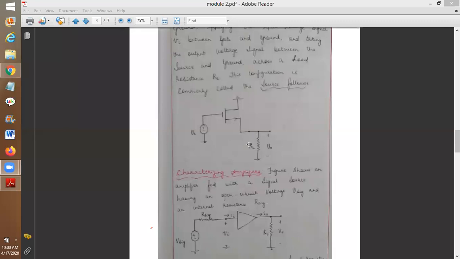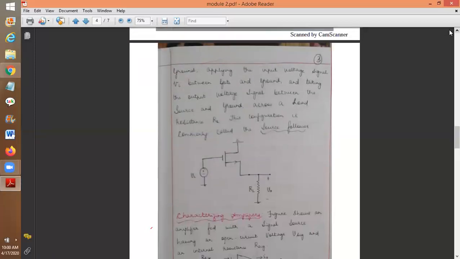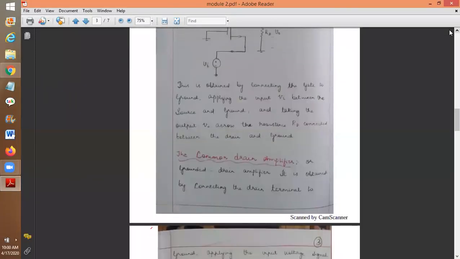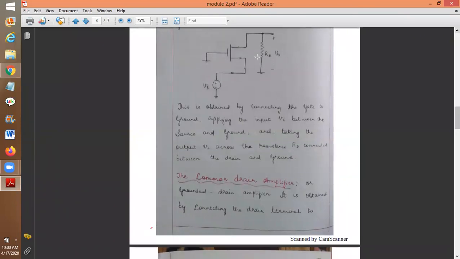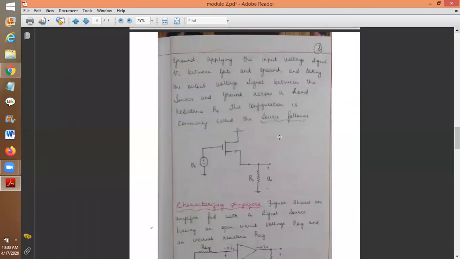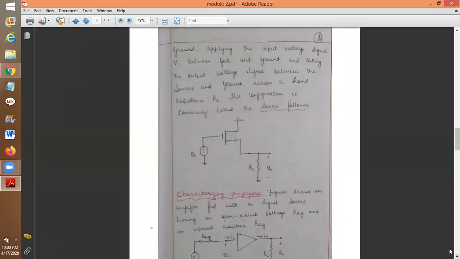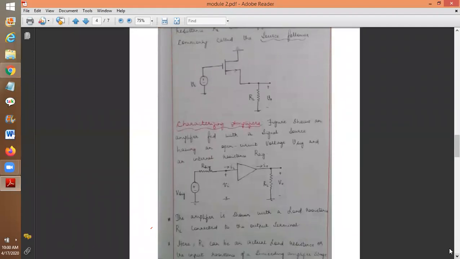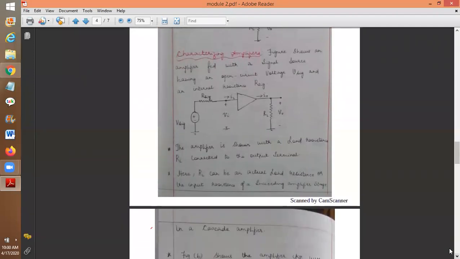Can you see the load resistance RL? Why have I indicated it by RL? In the previous case I was writing RD because we were connecting the resistance to the drain. That is why we used to write RD. Here we cannot write it as RS, we will directly call it RL. Very, very important. These configurations will carry 5 marks with circuitry.